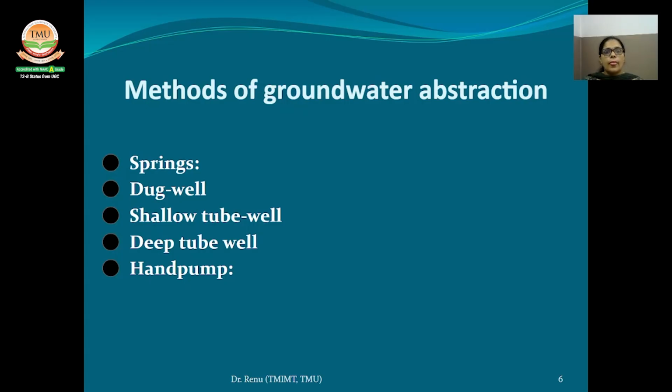Hand pump. Hand pumps are commonly used to draw groundwater in villages and slum urban areas. These are manually operated, so no electricity or other power is required to operate them.